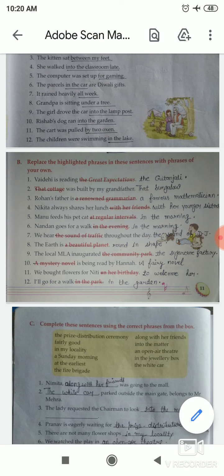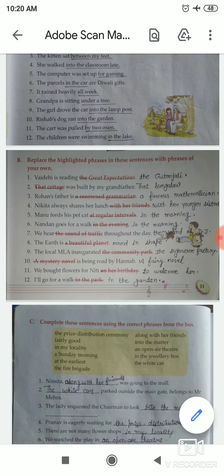Okay, so students, now next, number 10. Number 10 is: a mystery novel is being read by Hannah. Okay, so students, in the place of a mystery novel we add a new phrase, a fairy novel. After that the sentence is: a fairy novel is being read by Hannah. Okay, so students, now next, number 11. Number 11 is: we bought flowers for Niti on her birthday.